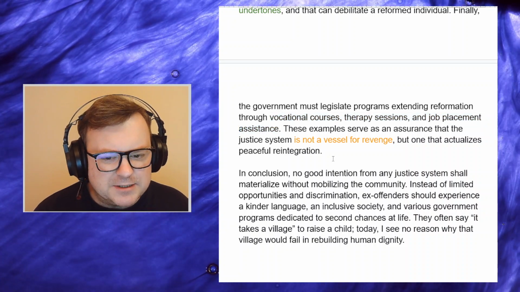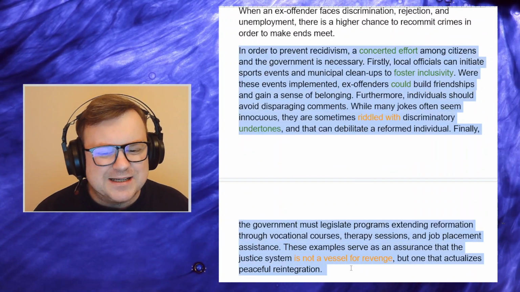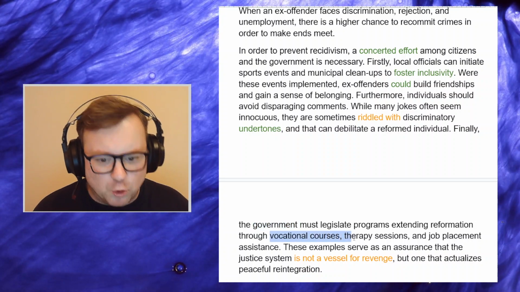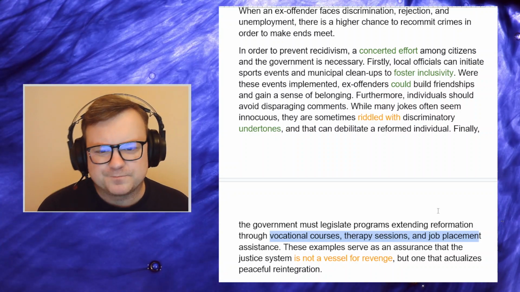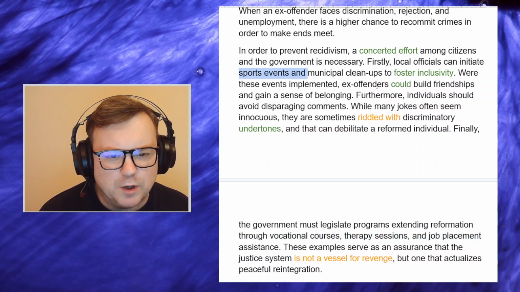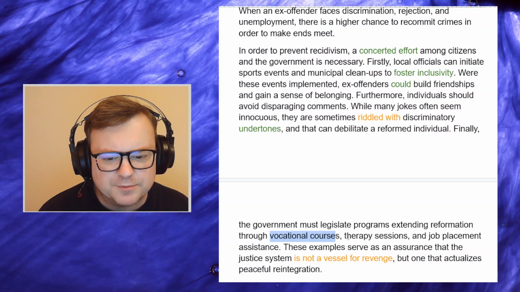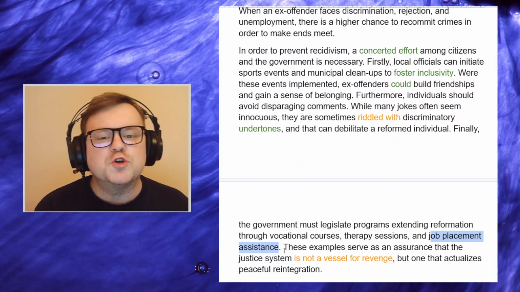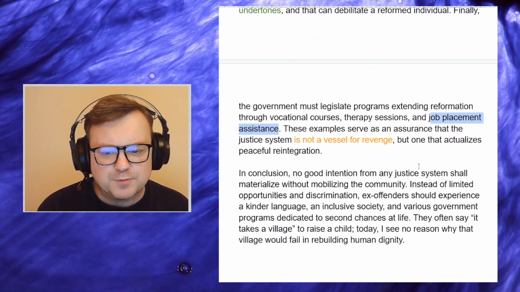But again, you are limited with space, and that's why, talking about 3 different solutions, and even within that last solution for the government, you have 3 more solutions. So in total, you have a number of solutions. The first one we have is to set up social events. That's number 1. The second one is to avoid jokes, number 2. Vocational courses, number 3. Therapy sessions, number 4. And job placement assistance, number 5. So you have too many solutions there. 2 solutions are plenty, and explain how they could be useful.